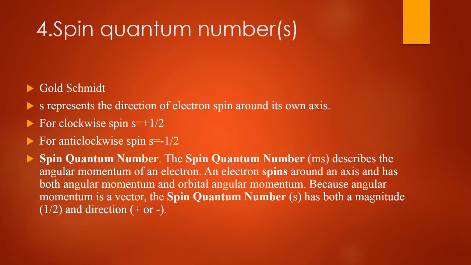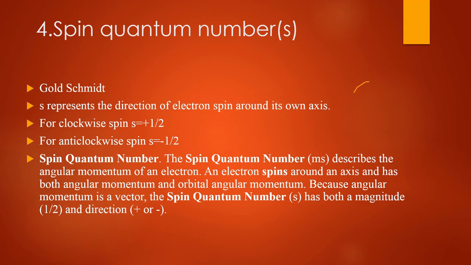The spin quantum number describes the angular momentum of an electron. An electron spins around an axis and has both spin angular momentum and orbital angular momentum. Because angular momentum is a vector, the spin quantum number has both magnitude and direction. So this is the spin quantum number. Always remember, spin quantum number cannot be 0.